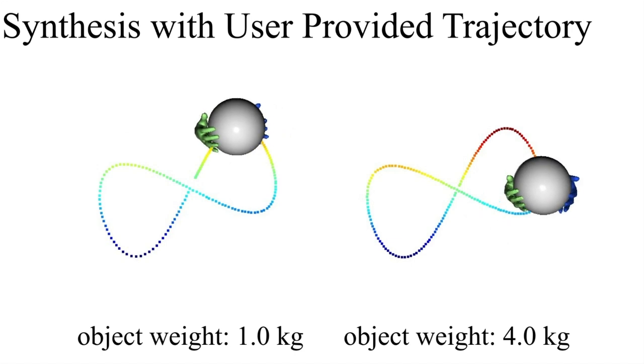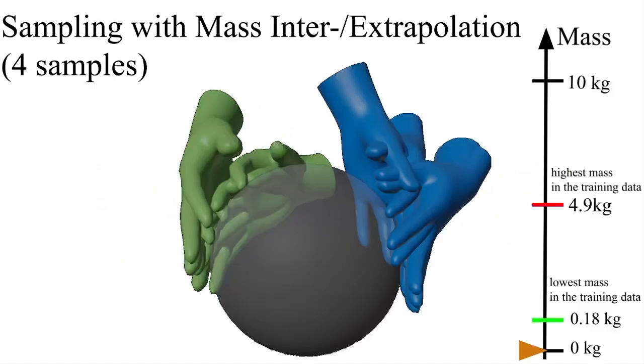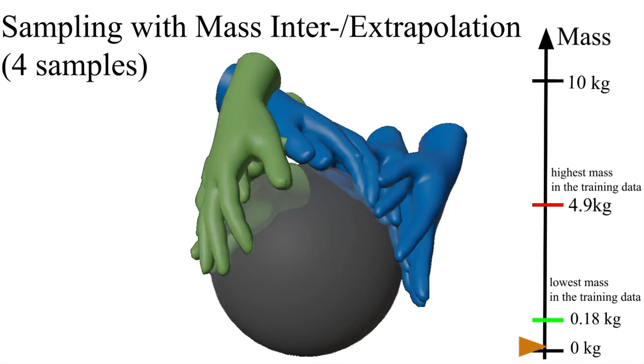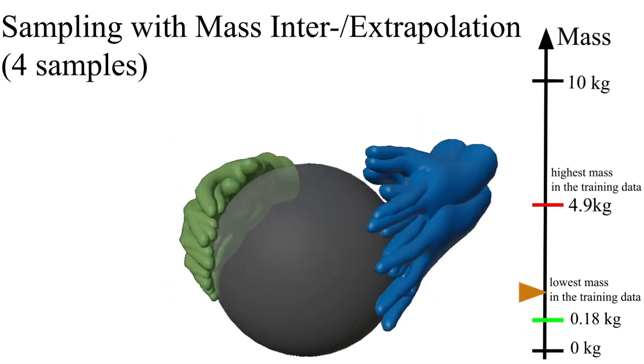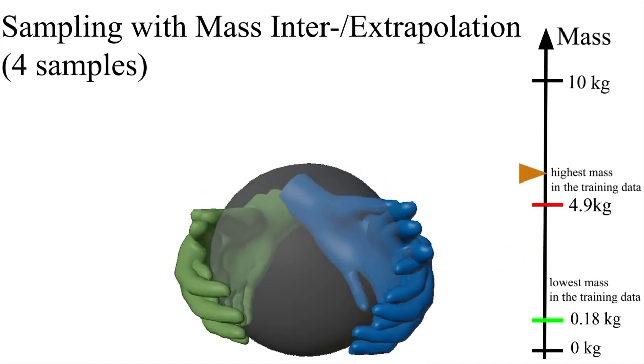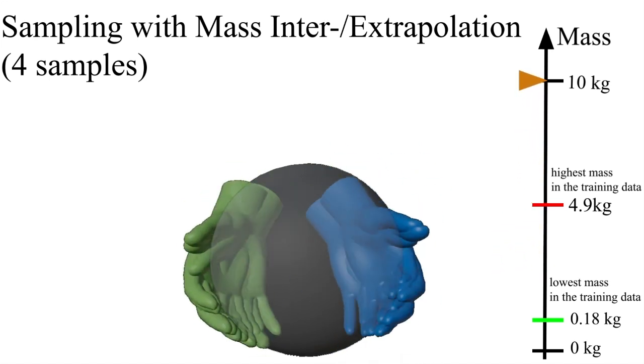In this visualization, we synthesize sample grasps by interpolating and extrapolating the conditioning masses by fixing the object positions. We visualize 4 instances of each hand to demonstrate the variety in the generated pose with regard to the mass conditioning. Notably, with light mass, the grasp types are diverse, whereas the grasps become more similar when heavier mass is given. This is because a significant palm region is used to support heavy objects.